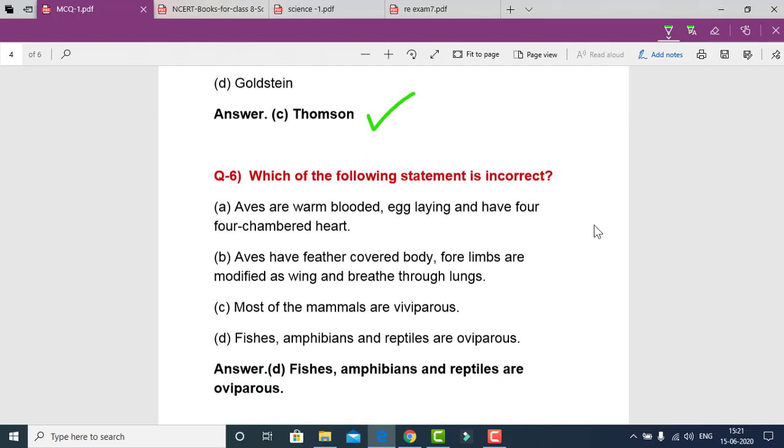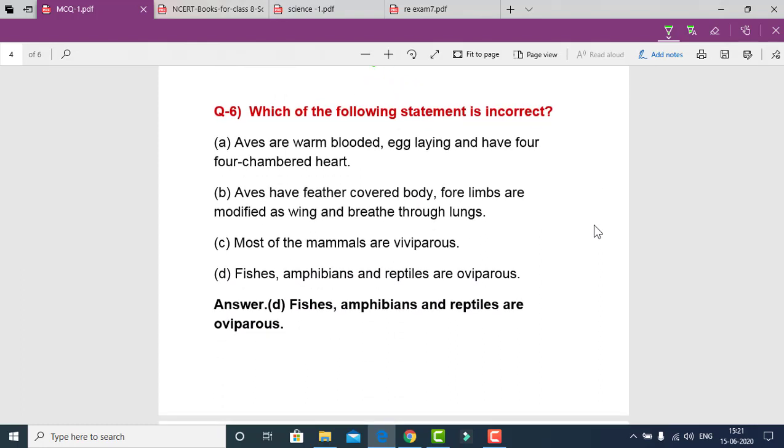Our next question is, which of the following statements is incorrect? Here four statements are given. We have to tell which statement is incorrect, not correct. Option A, aves are warm-blooded, egg-laying and have a 4-chamber heart. Yes, we know aves, that is birds, are warm-blooded, they lay eggs and they have a 4-chamber heart. This is a correct statement.